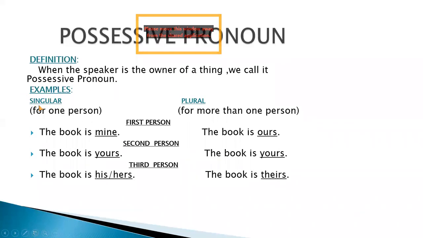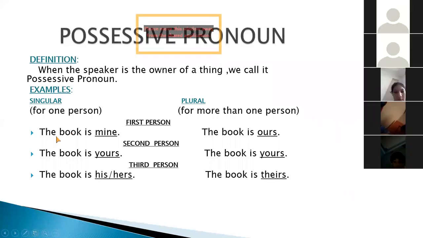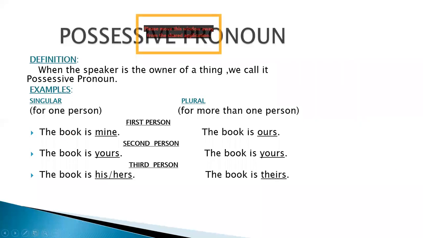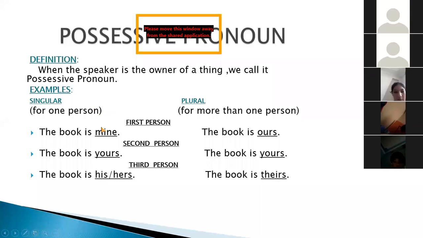For singular person, we use different pronouns, and for plural persons, we use different pronouns here. All the pronouns are underlined here. Now for first person, for example, if there is a book placed here on the table and it belongs to me, then I will write the book is mine. Because I am here the first person, you all know that, because I am speaking everything.